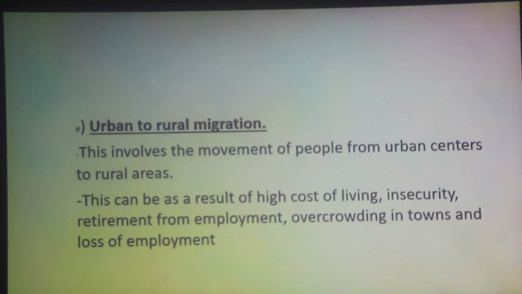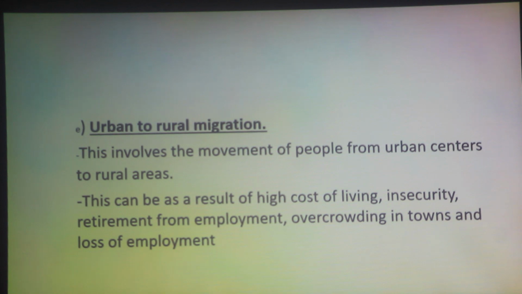We have urban to rural migration as another type of migration, which involves the movement of people from urban centers to rural areas. Mostly this is in instances where one might retire from their employment. One might also have experienced the high cost of living in the urban areas, forcing them to move to the rural areas as they cannot keep up with the cost of living.